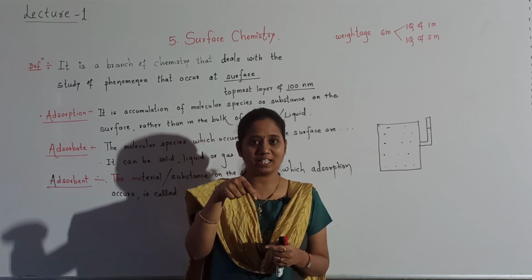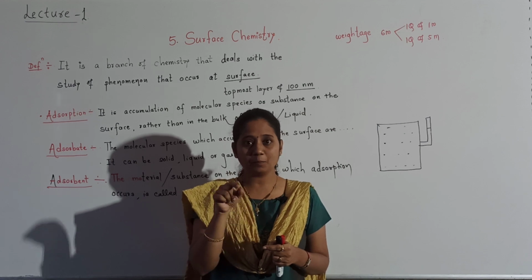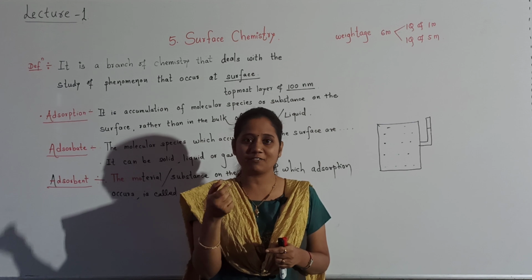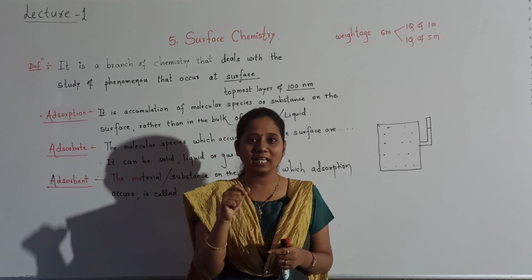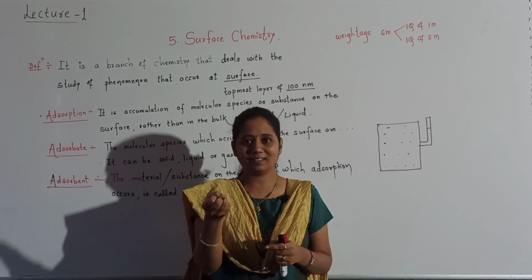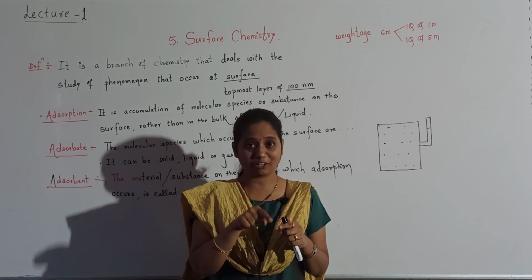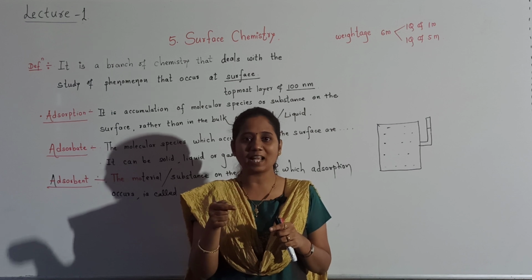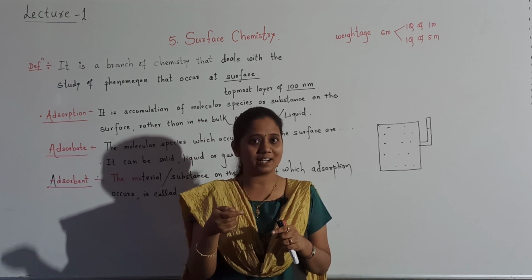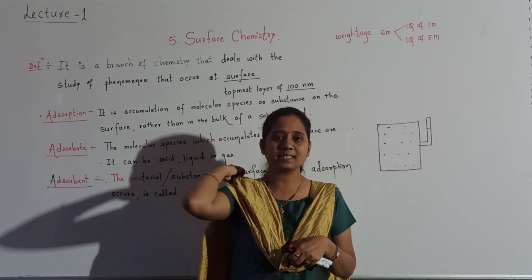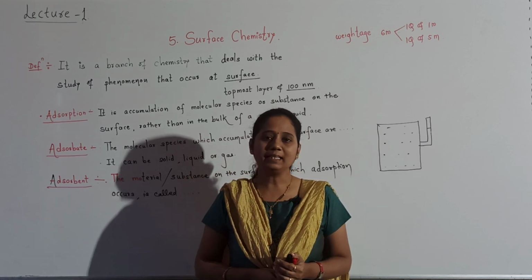Whenever animal charcoal is added, all that blue color dye will get adsorbed on the surface of animal charcoal. Okay, and filtrate will become finally colorless, because whatever color was there, that got adsorbed, that dye got adsorbed on the surface of charcoal. Okay, like this various examples you can think of.